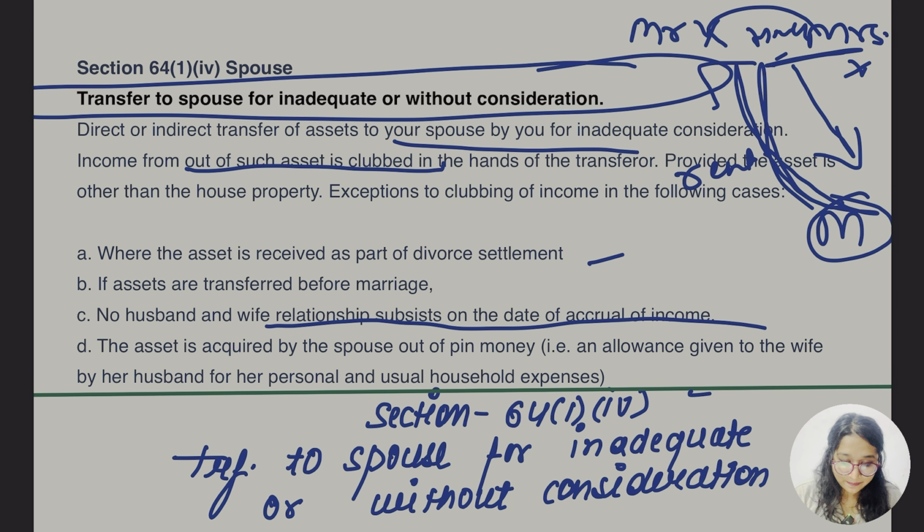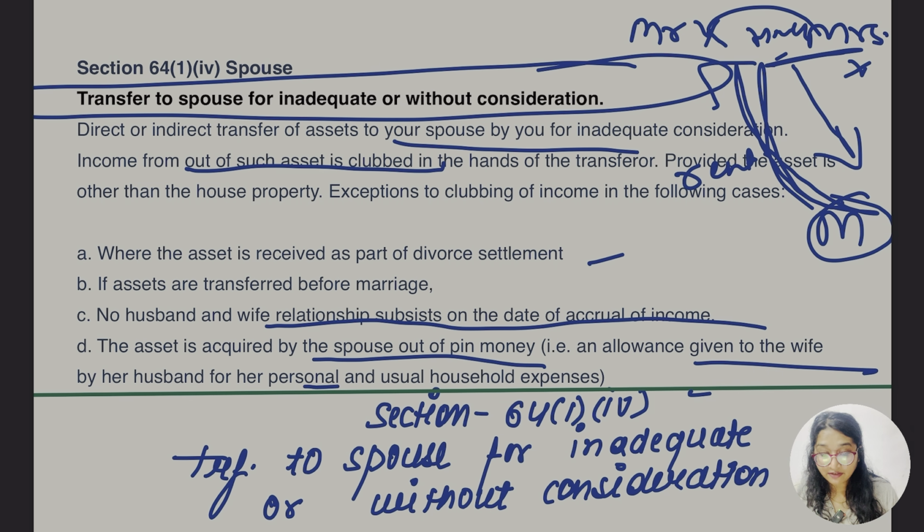And where the asset is acquired by the spouse out of pin money, which is an allowance given to the wife by the husband for personal and usual household expenses. If the income arises from this pin money, in that case it is not to be added back to the transferor's income. Hope this was also clear.